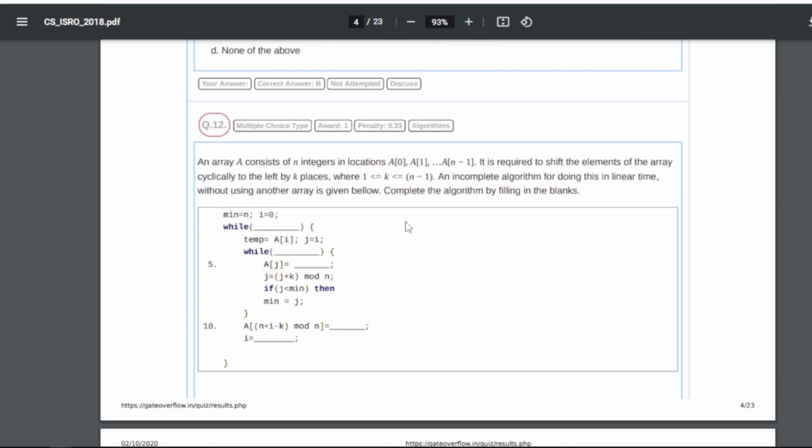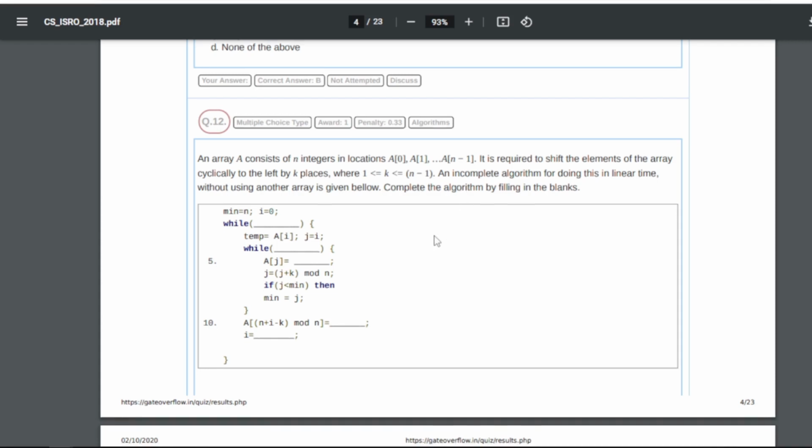Now question number 12 is, an array A consists of n integers in locations A[0], A[1], ..., A[n-1]. It is required to shift the elements of the array cyclically to the left by k places, where 1 is less than or equal to k is less than or equal to n-1. An incomplete algorithm for doing this in linear time without using another array is given below. Complete the algorithm by filling in the blanks.